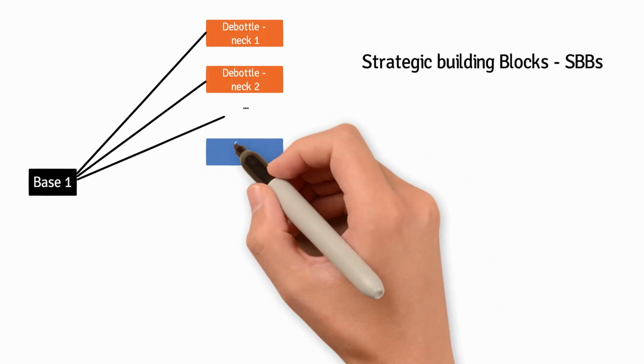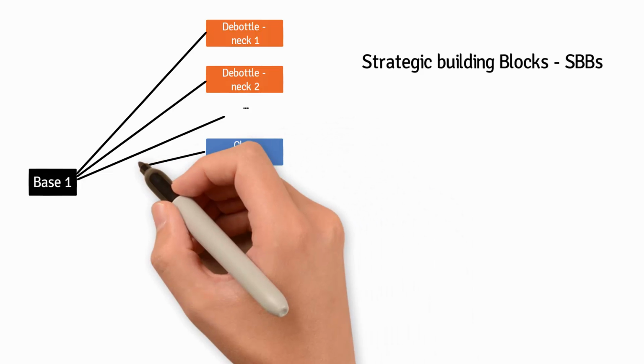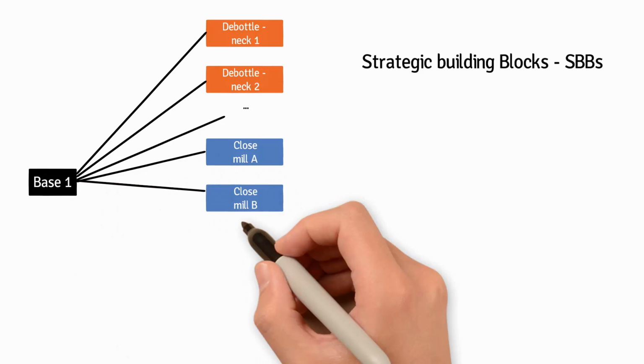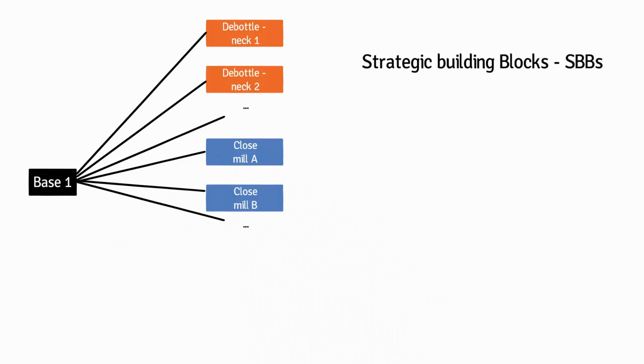Plant closures. You should take each plant and shut it. If you have 10 plants, you will then have 10 shutdown SBBs. Each SBB will then shut down one plant and keep the others running. At this stage, do not think this plant is too good or important to be closed. All plants should go through this. Building blocks here must include severance payments, environmental closure costs, and other closure costs such as breaching contracts, etc.